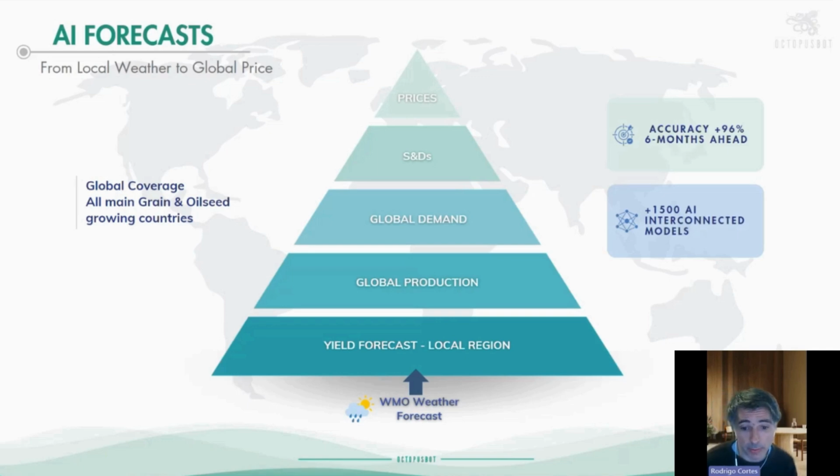So we use those numbers for temperatures and for precipitation to run through the yield calibrated or trained models with a higher level of accuracy. Then we obtain yield estimates at the local region. For example, for South America, we do that at municipality level. For the US, it would be county level. For Europe, NUTS1. For Australia, SA2. So depending on the country, we go to the small region level where we have numbers of planted areas, productions, and yields.